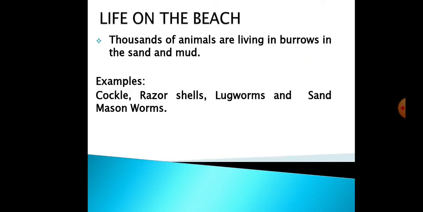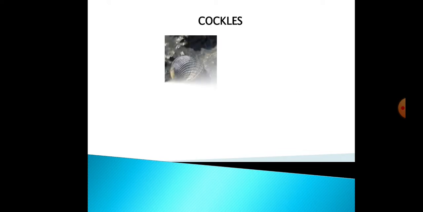Then we will talk about the life on the beach. We have a lot of animals that are living in burrows, in the sand and the mud. As I told you before, some of the seashores are muddy, some of the seashores are sandy. So a lot of animals are burrowing themselves under the sand and under the mud. Examples of that are cockles, razor shells, lugworms, sand mason worms. One by one I will discuss with you and I will show you the pictures so that you can understand very nicely. The first picture is of a cockle.